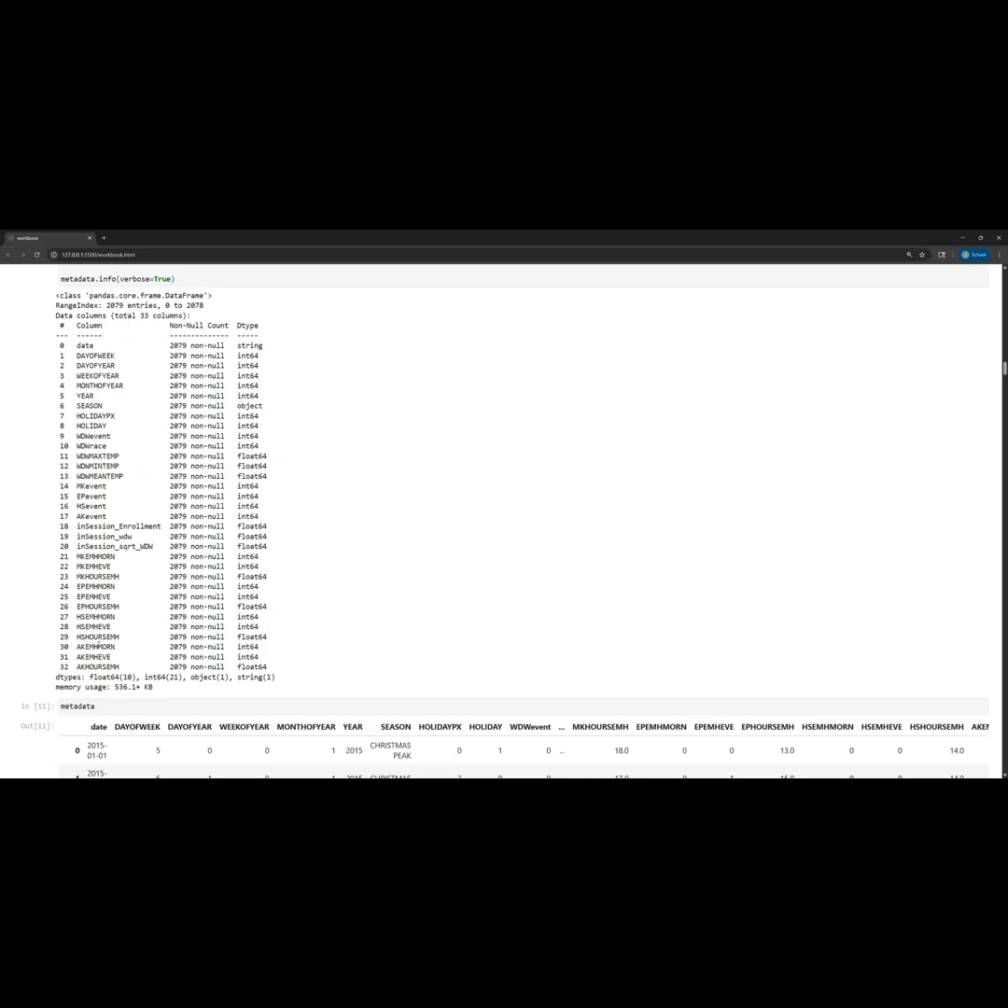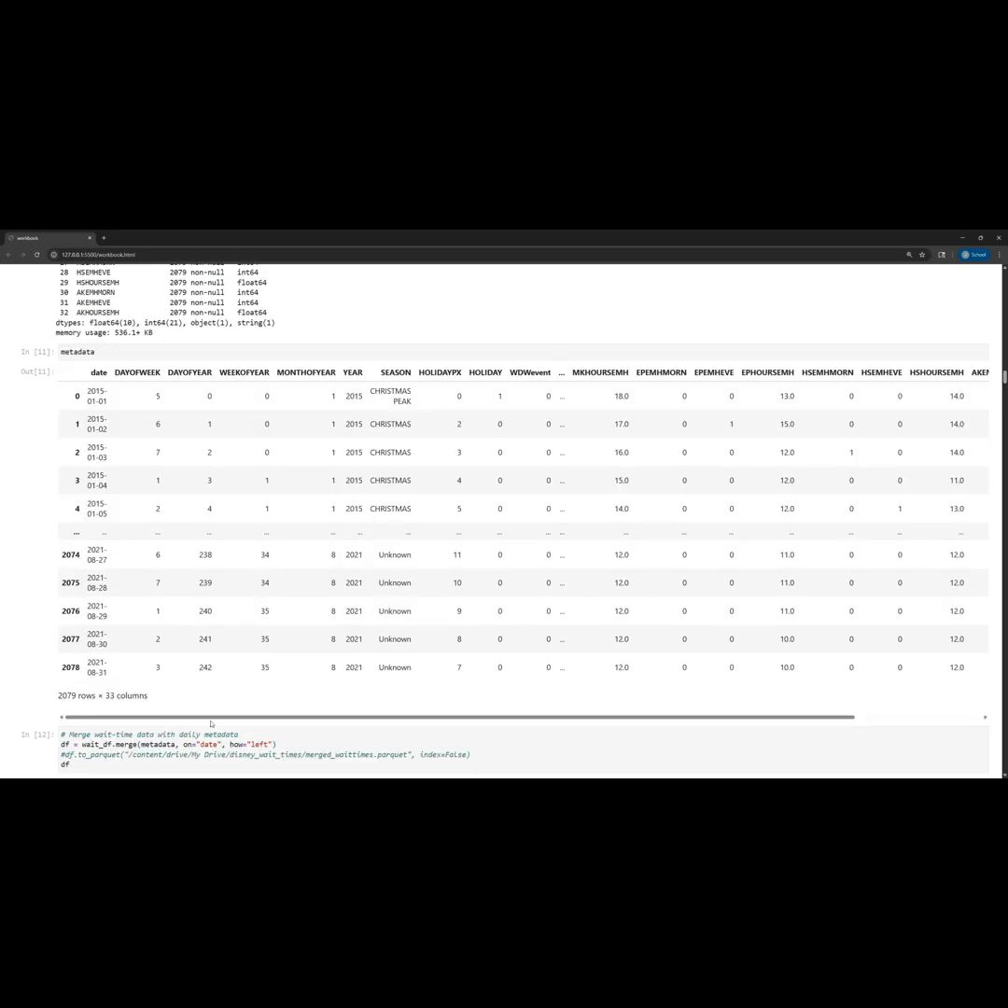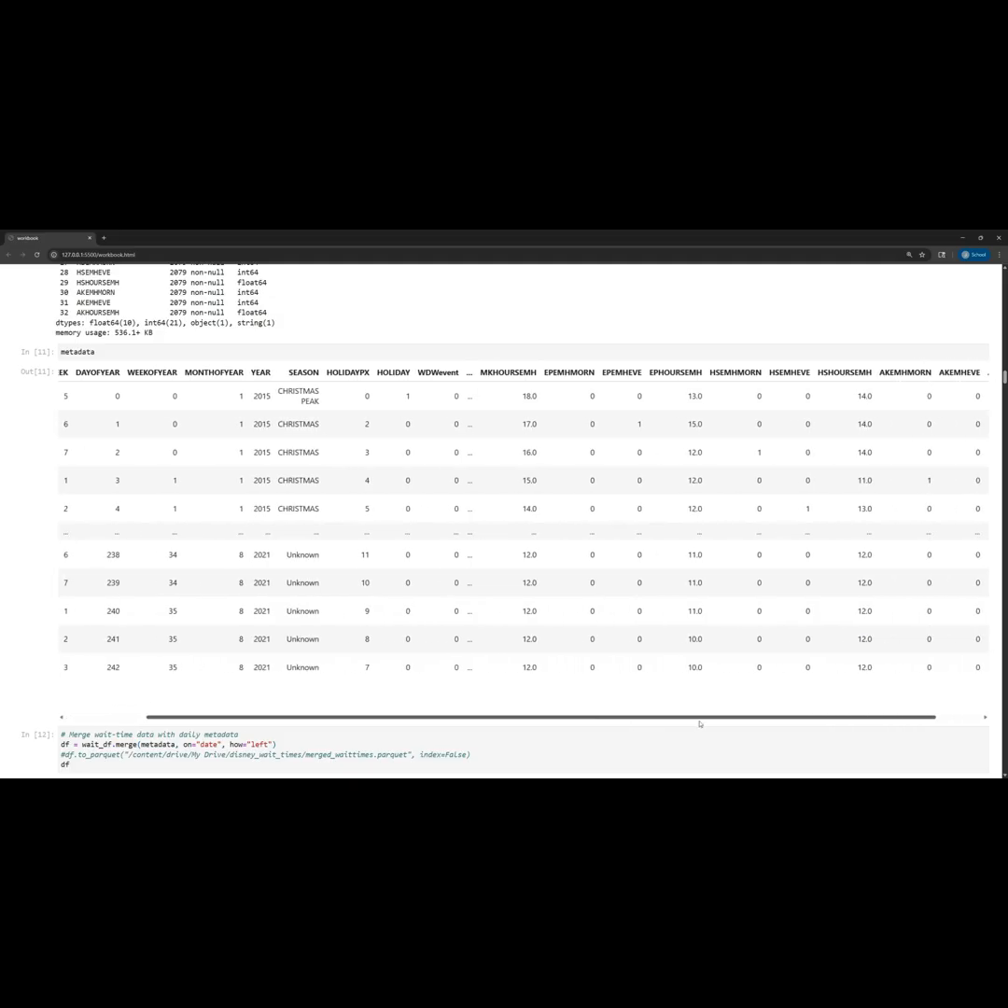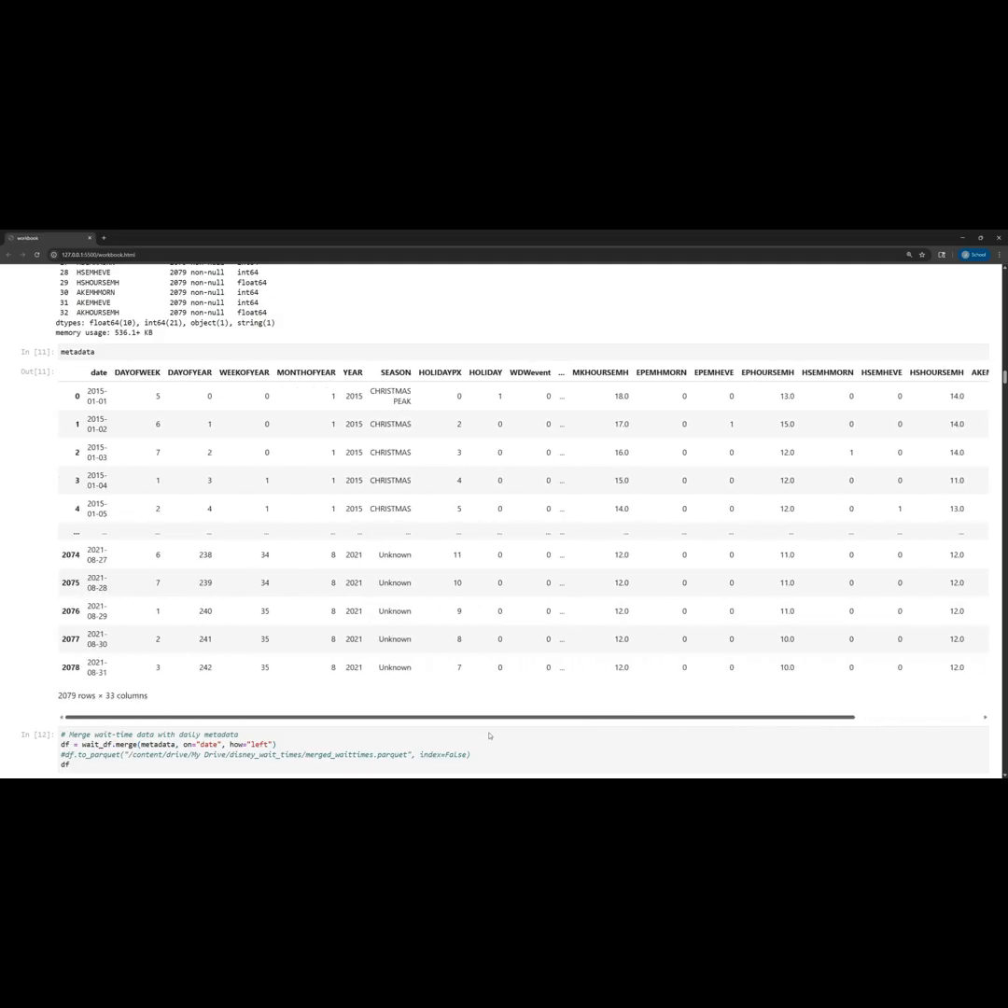So you can see all of my columns here, and then 2079 non-null values. This is an example of what you'd see in this metadata data frame. So you can see, for example, for January 1st, 2015, it's the 5th day of the week, and 0 for day of the year, week of the year, 1 for month of the year. It's the Christmas peak season. It is a holiday, and then all of this other data here lists out park hours and things like that.